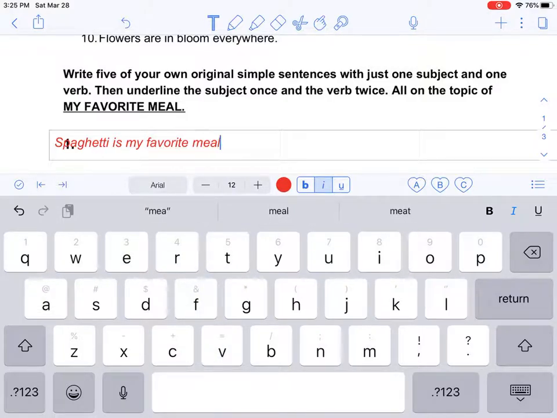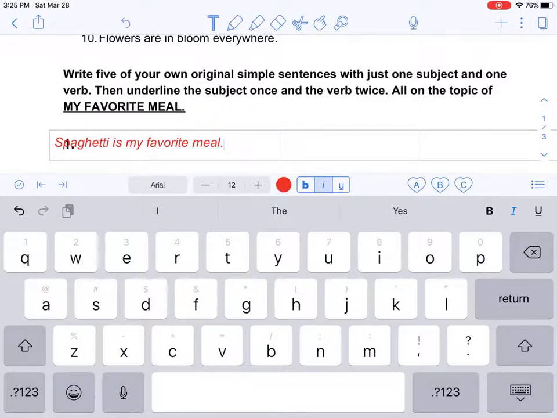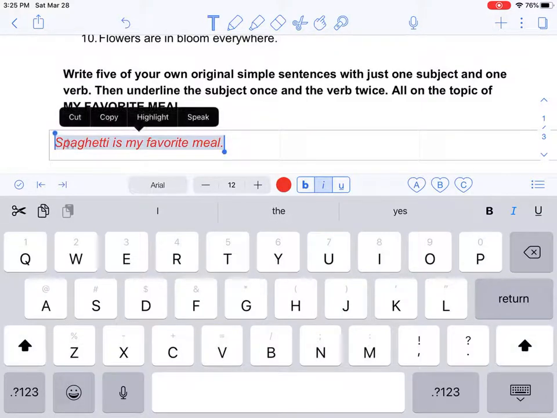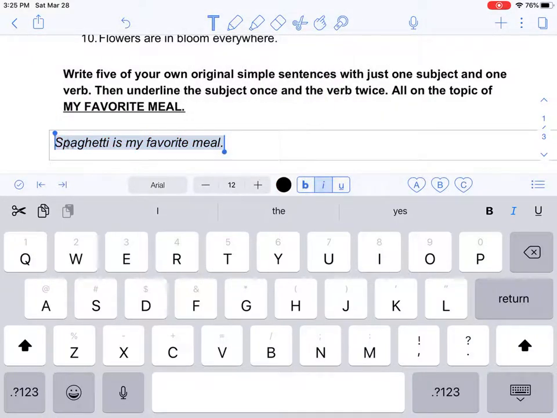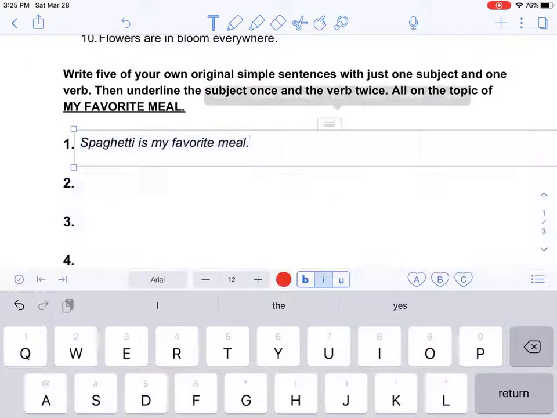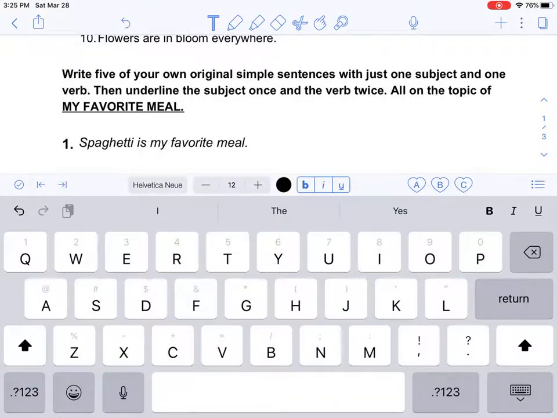Oh no, I typed it in italics and red. Let me fix that because Miss Fife just said to put it in 12 Arial black. And I'm going to line it up. There we go. There's my first one. Spaghetti is my favorite meal.